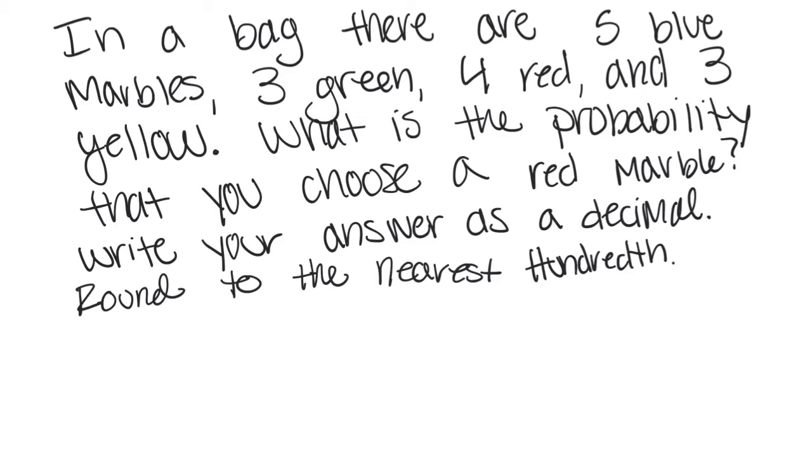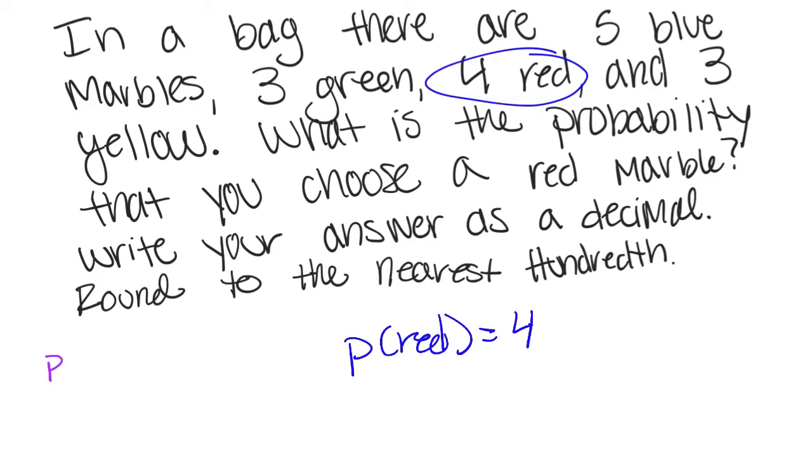So we write the probability of red, that's how we do our notation, equals, well, 4 of them are red. Let me start over. I'll write over here. There's 4 red. Remember that probability is the number of desired outcomes divided by the number of possible outcomes.